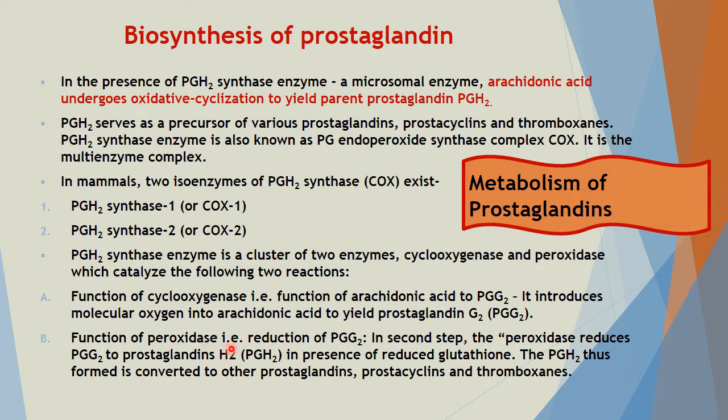Then the function of peroxidase is reduction of PGG2. In the second step, this peroxidase reduces PGG2 to prostaglandin H2 in the presence of reduced glutathione, and this PGH2 thus formed is converted into prostaglandins, then prostacyclins and thromboxanes.